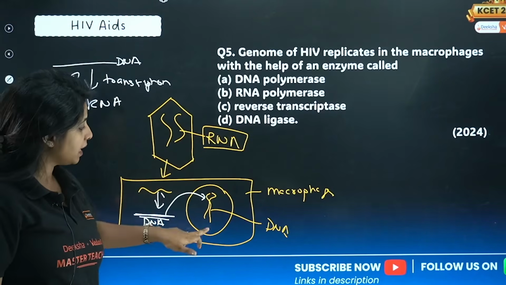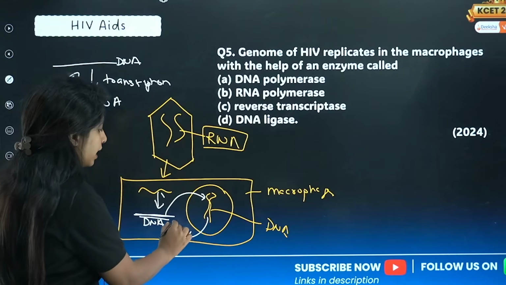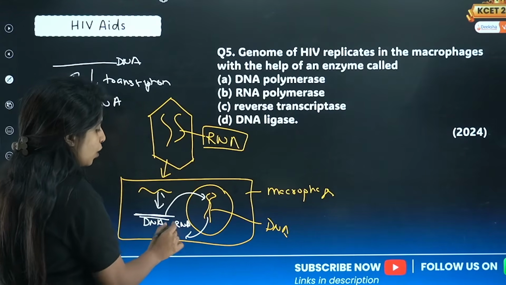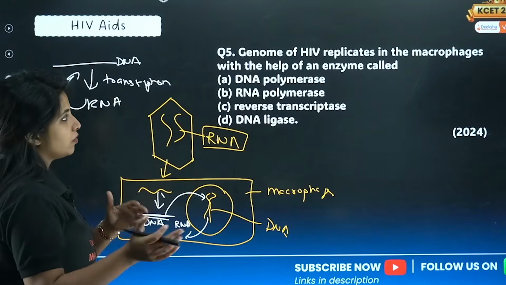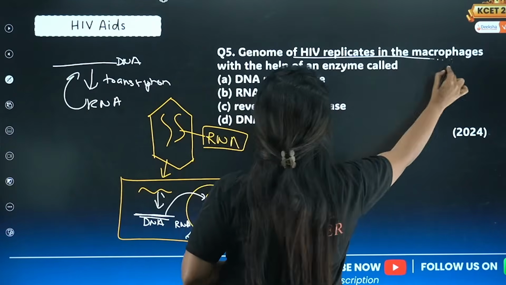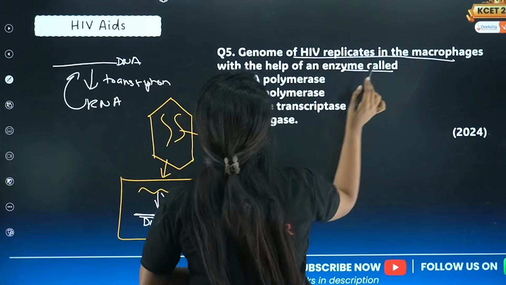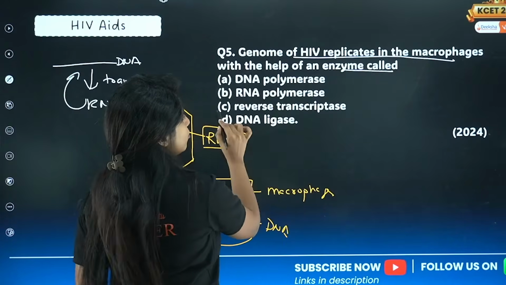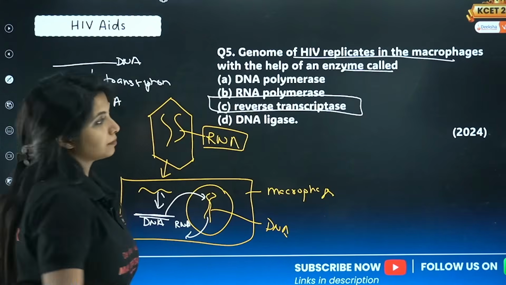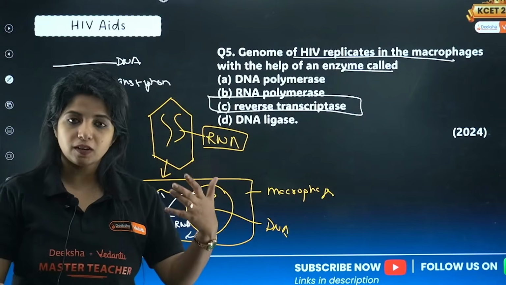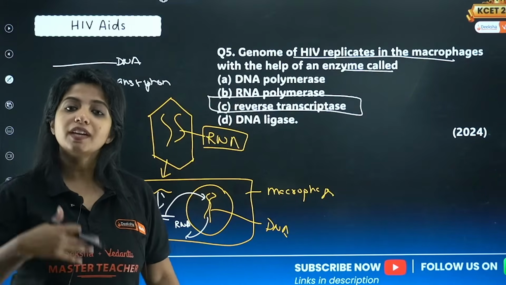And then it uses our machinery to form viral RNA, viral protein, and now you have baby HIV viruses out there and they're released. So genome of HIV replicates in the macrophages with the help of an enzyme called RNA polymerase? No, reverse transcriptase. It replicates with the help of reverse transcriptase, integrates with the help of integrase.